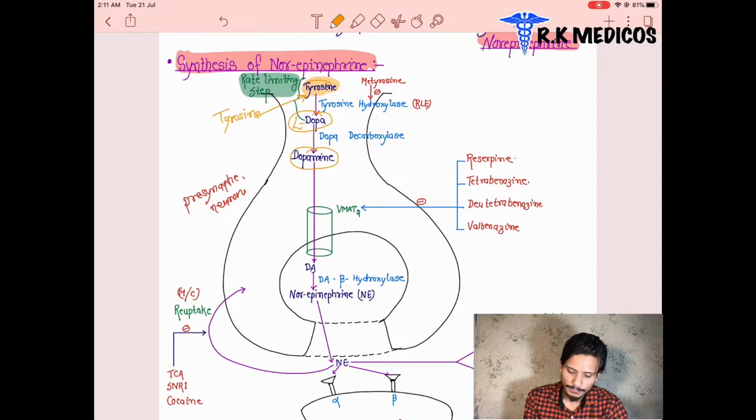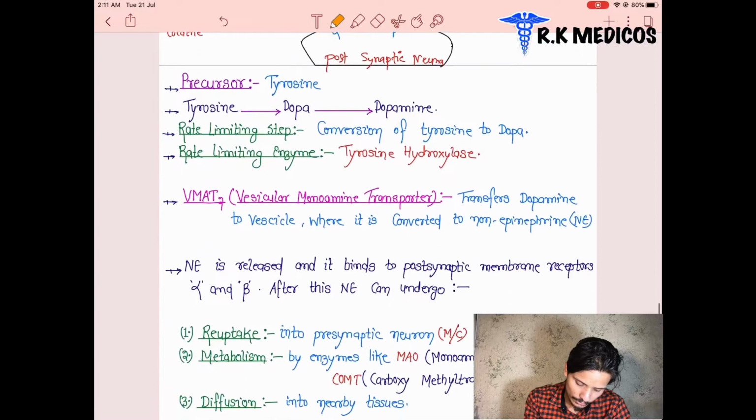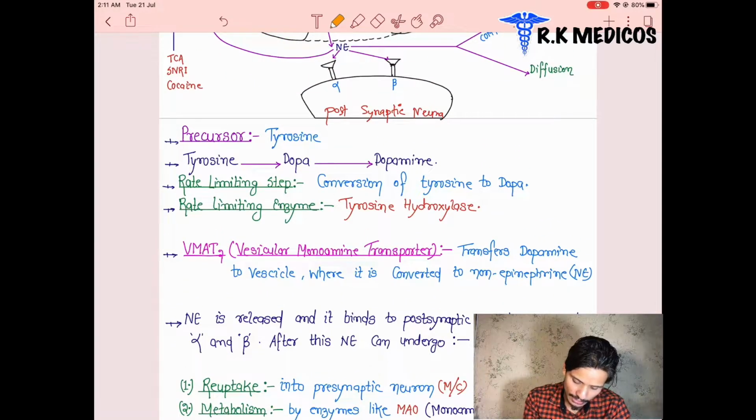After some time, this dopamine is going to enter inside the vesicles. This one is the vesicle here. They enter the vesicles through a special type of channel, and this channel name is VMAT2. VMAT stands for vesicular monoamine transporter.